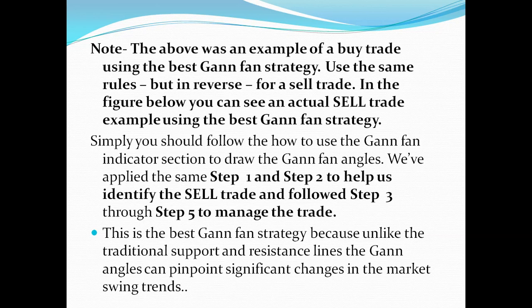Simply follow the how-to-use Gann fan indicator section to draw the Gann fan angles. This is the best Gann fan strategy because, unlike traditional support and resistance, the Gann angles can pinpoint significant changes in the market swings.